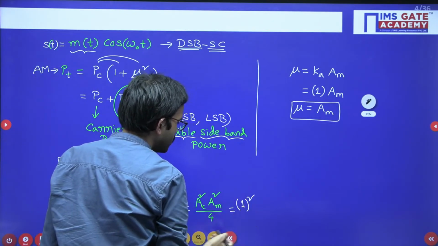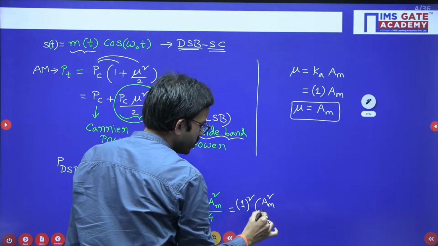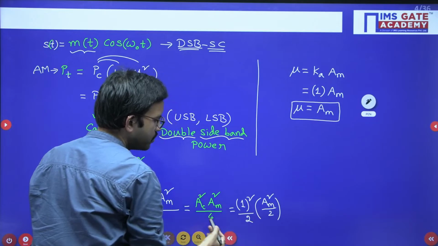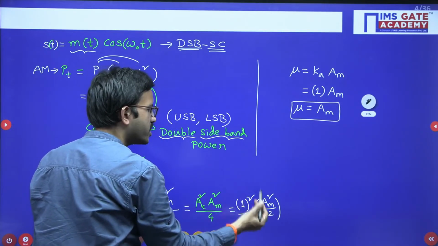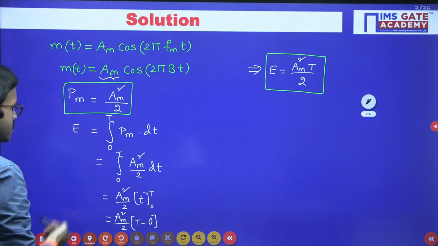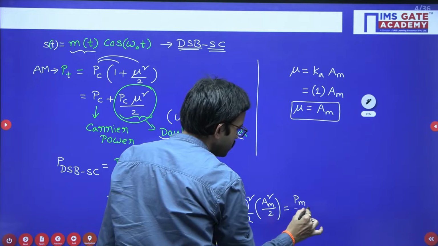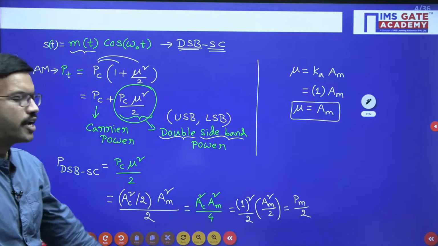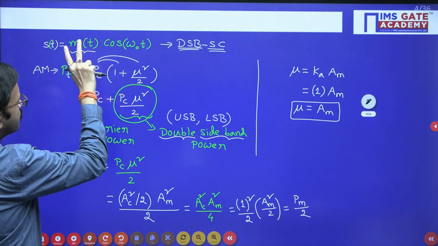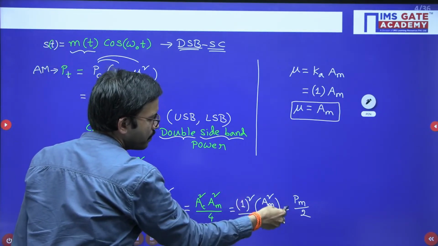So 1 square into Am square, I am splitting this term like this: Am square by 2, and in the denominator you have 2. 2 into 2 is 4, Ac square is 1 square, Am square as it is. Now Am square by 2 we can write as Pm, the power of the message signal, divided by 2. I hope it is clear up to this step. So for the product of these two signals, we got the power, and that power is Pm by 2.